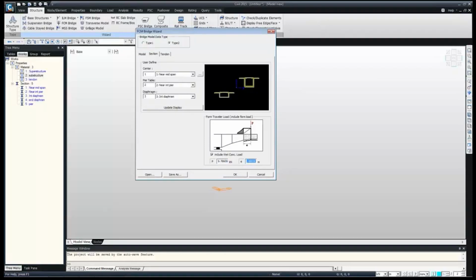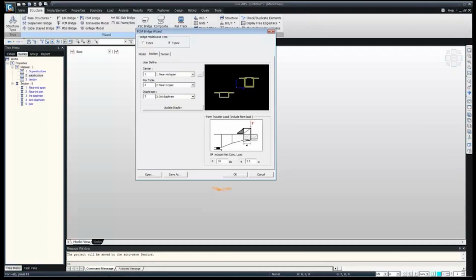So we are taking the formwork traveler load as 10 kilonewton at an eccentricity of 2.5 meter. Then for wet concrete load, it automatically calculates the wet concrete load as per our material inputs. So we can just directly tick here to include wet concrete load.